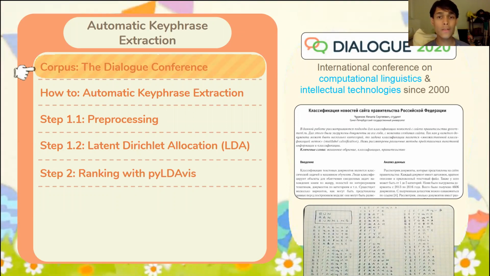We're working with scholarly text, which typically is in a PDF format, and the structure of the text is predictable. There's a title, abstract, maybe keywords, might be an introduction, a references section. And we're working with Russian text rather than English, and Russian has a rich morphology. If we look at this picture down below, we can see the variants for English are very different from Russian. Russian has a lot of variants depending on the inflectional and the derivational variants that there could be for a single word. We have to deal with this.